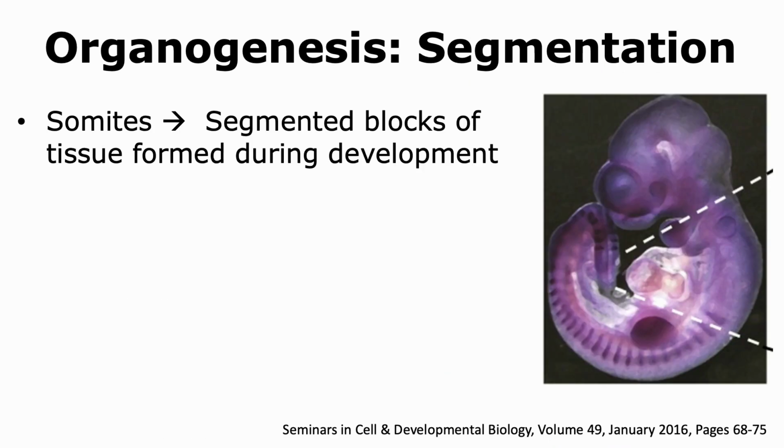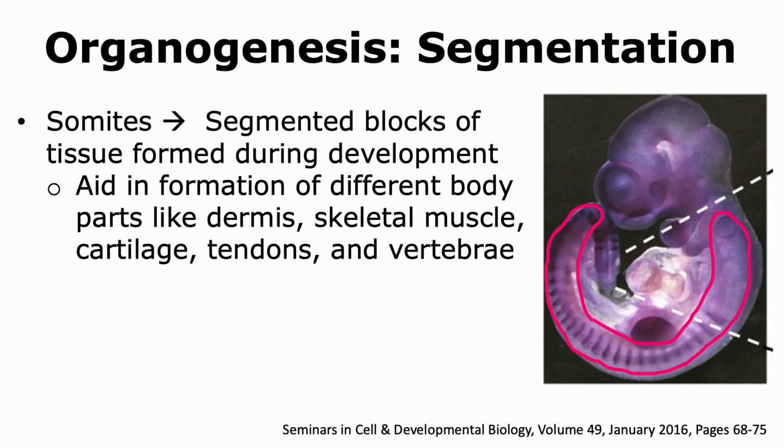As organogenesis proceeds, in the case of vertebrates, somites, which are segmented blocks of tissue, are formed. We are able to see the dark lines of the somites being formed in the figure. Somite formation is important because it aids in the formation of different types of body parts, which include skeletal muscle, cartilage, vertebrae, so on and so forth.